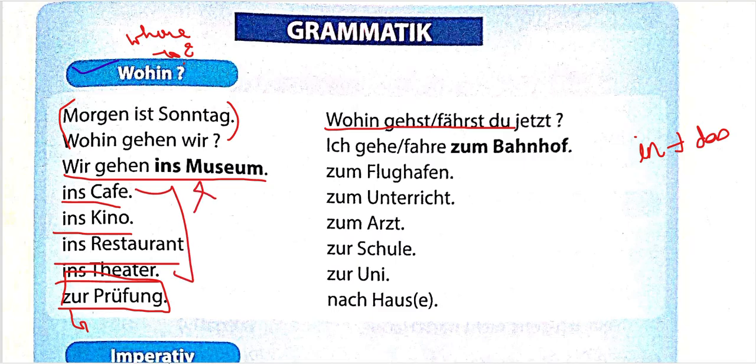Okay, so what is zur Prüfung? Zur is to. It is basically like zu plus der. This der is not for masculine. Okay, you know why? Because Prüfung's article is actually die.